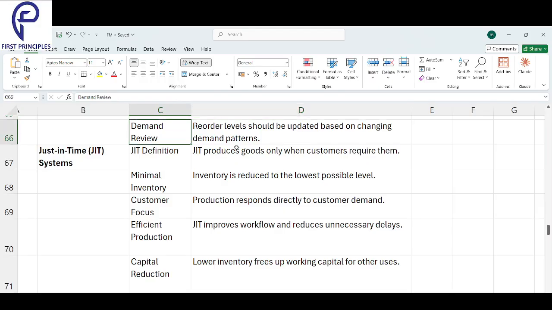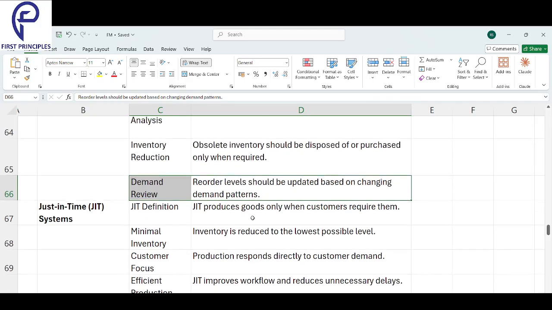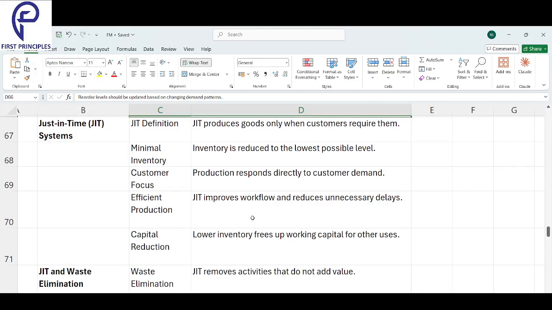Finally, we have demand review. Reorder level should be updated based on changing demand patterns. What is reorder level? If demand is changing, reorder levels will also change.